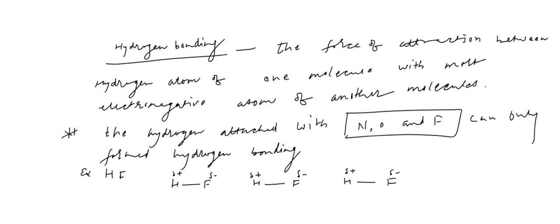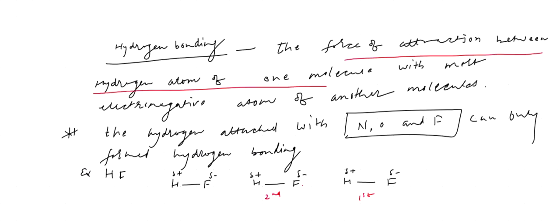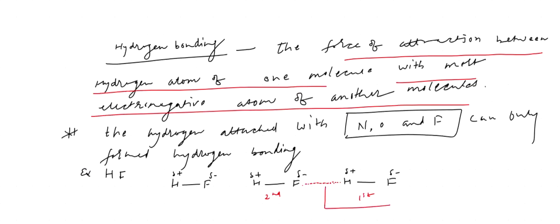If you consider this is first, this is second, the definition says force of attraction between the hydrogen atom of one molecule with the most electronegative atom of another molecule. The fluorine is the most electronegative atom of another molecule. So this bond is H bonding. Can you understand this?